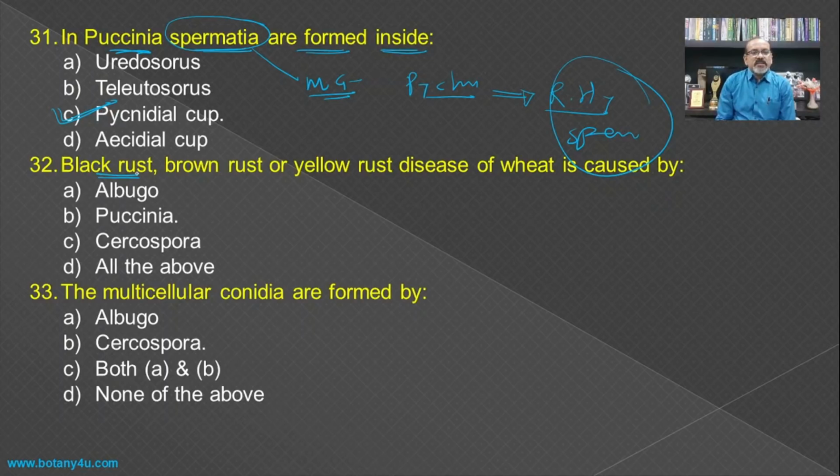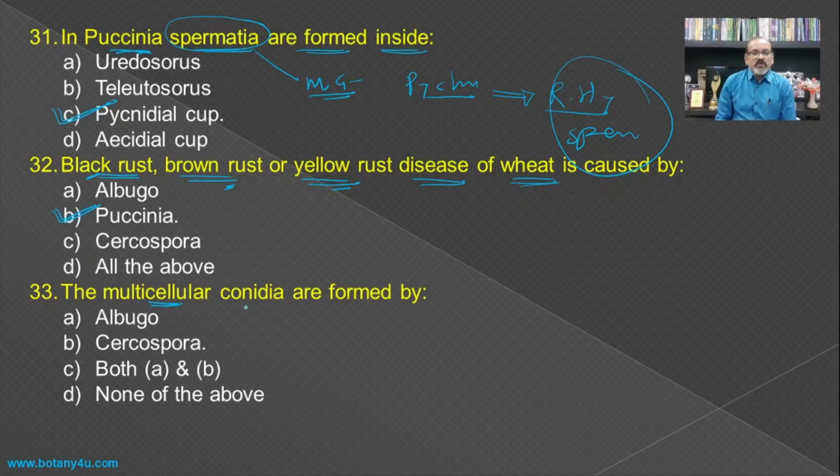Then black rust, brown rust, yellow rust disease of the wheat is caused by, and this is a characteristic feature of the Puccinia. Some species cause the black rust, some cause the brown rust, and some cause the yellow rust, depending upon the color of the different spores which are formed by the Puccinia.